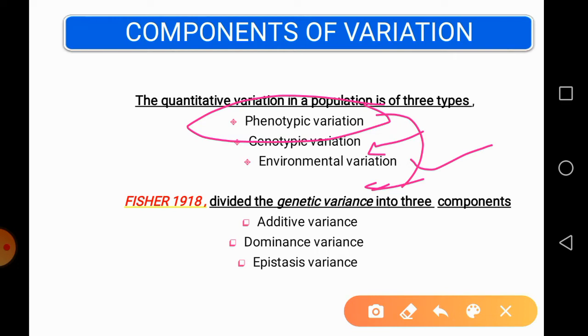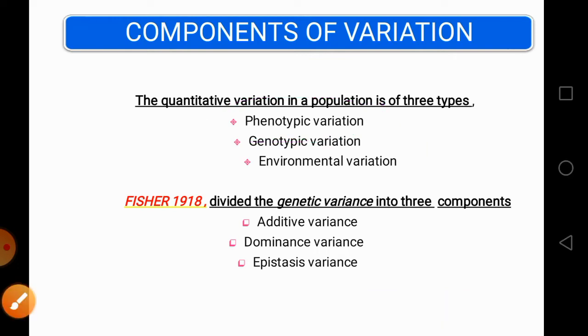So it changes under different environmental conditions, while genotypic variance or genotypic variation refers to the genetic or inherent variability which remains unaltered due to environmental conditions.